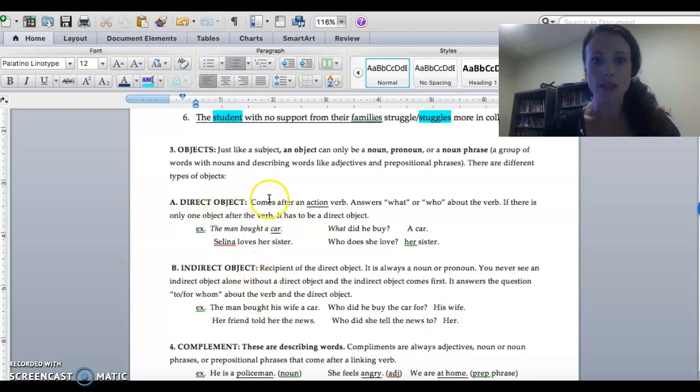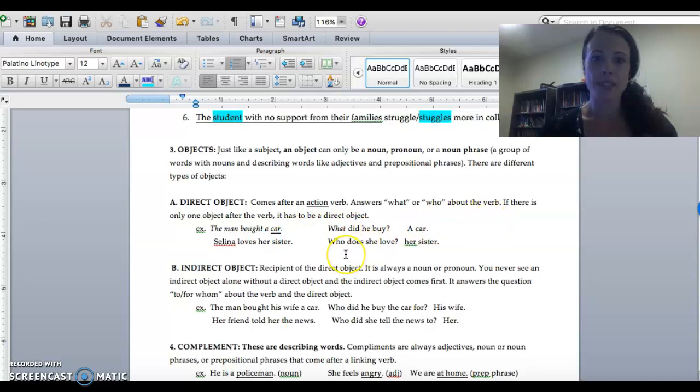So a direct object comes after an action verb. So you have to look at what type of verb you have. If it's an action verb, you might have an object. So a direct object talks about what or who about the verb. So for example, the man bought what? A car. Selena loves who? Her sister. Okay? So if you say subject verb what, subject verb who, and you can answer that question, it's going to be a direct object.